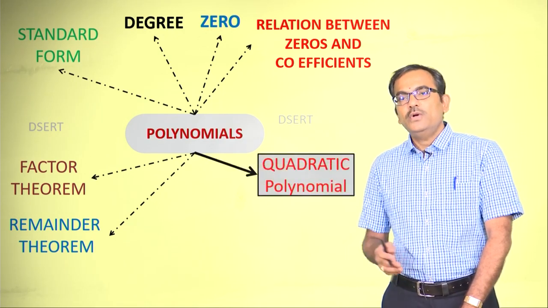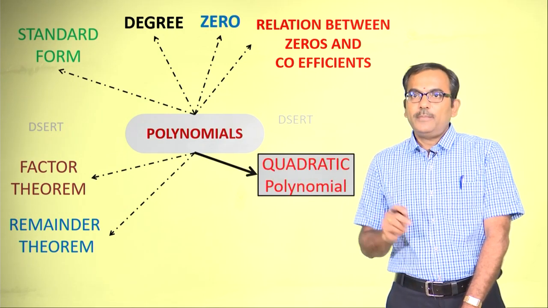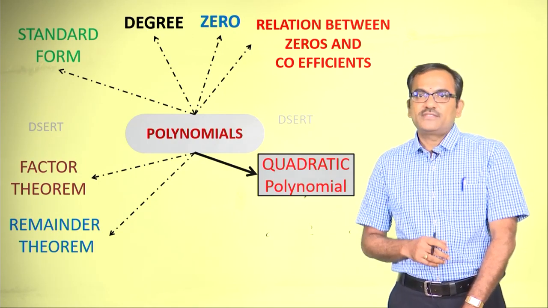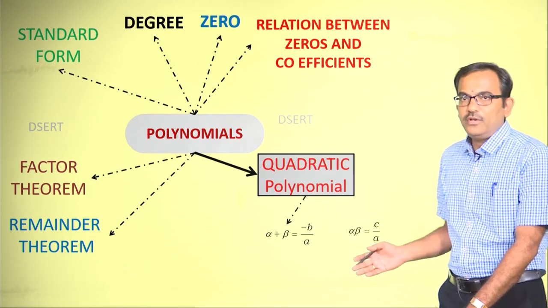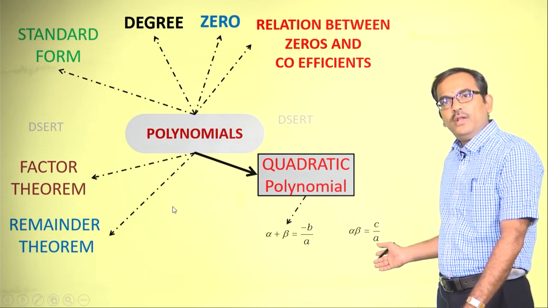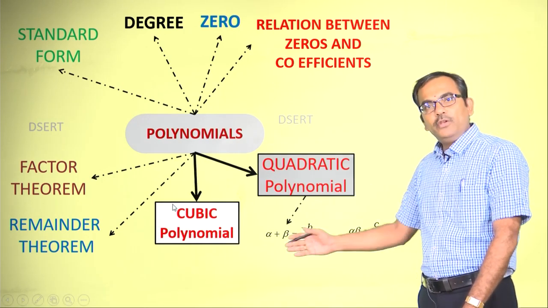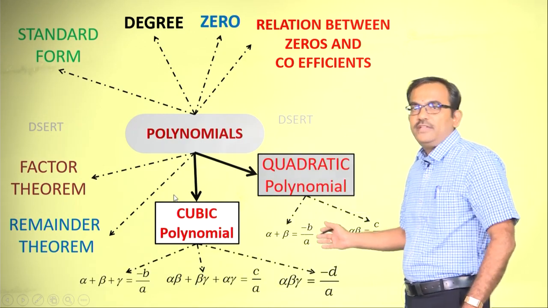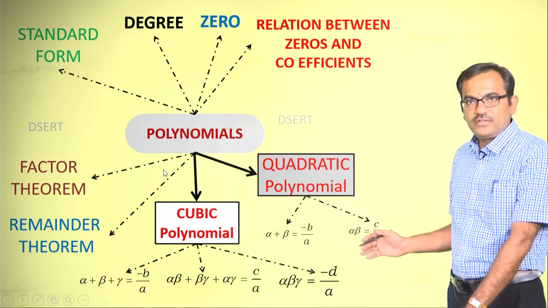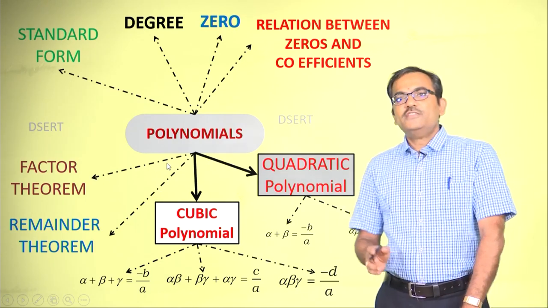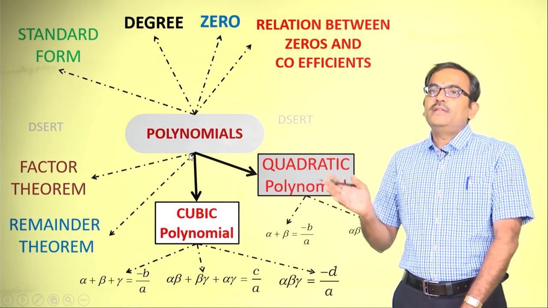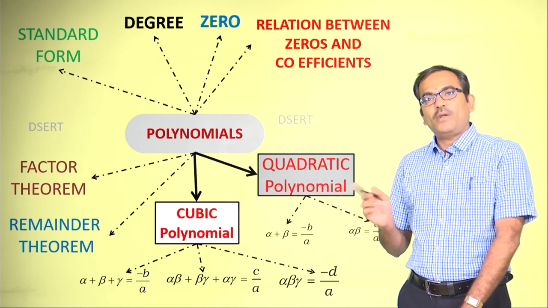Apart from these two, there were two important polynomials which had a very great influence: a quadratic polynomial with a few formulae, and a cubic polynomial which you can see here with these formulae, right children. Let us start digging deep into this chapter by taking the concepts or the points one by one.